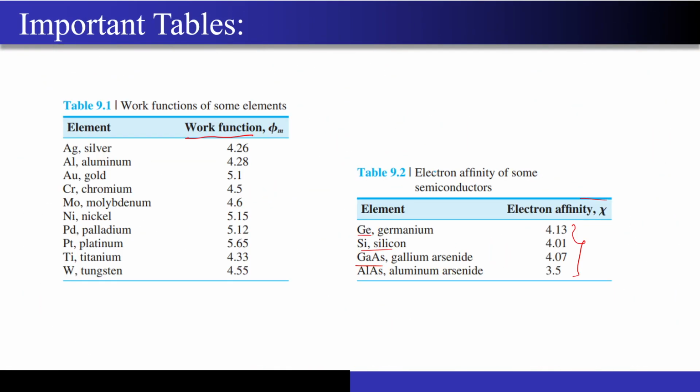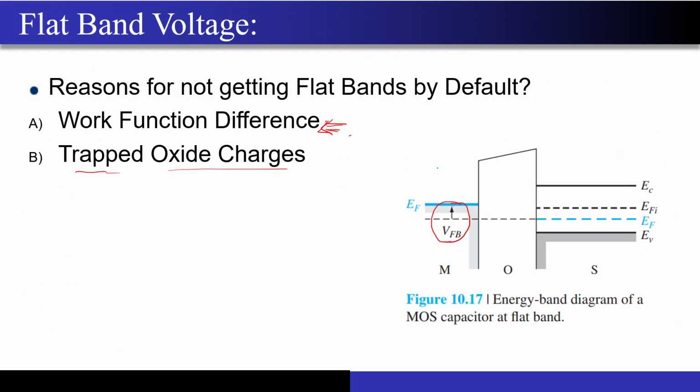Now coming to the next point, the flat band voltage. You must have seen that in the threshold voltage expression, there was this term beta root psi s plus this VFB. In the previous question we were not considering this VFB because it was equal to 0 and that was given in the question. But if you include the non-idealities, you have to calculate this value of VFB.